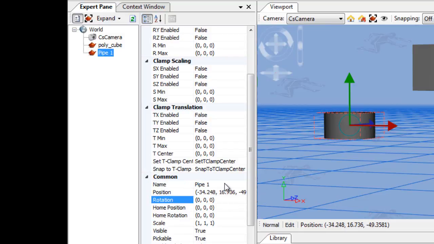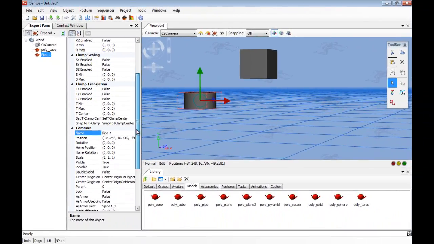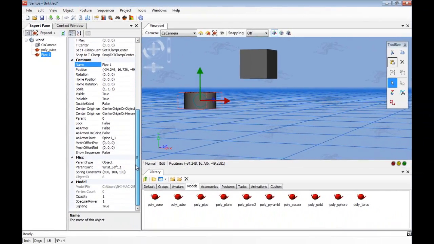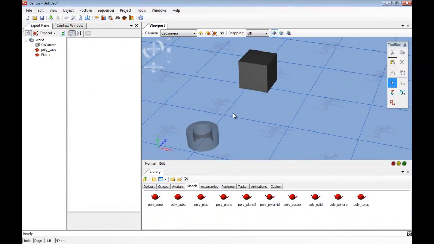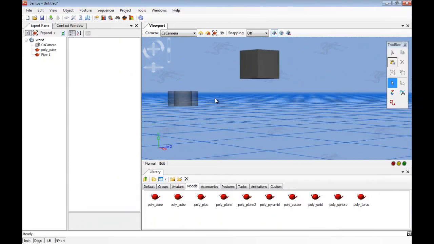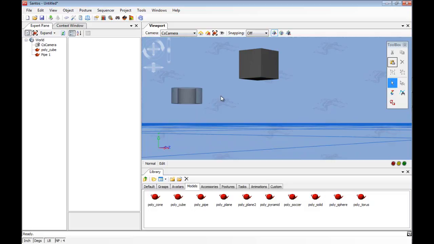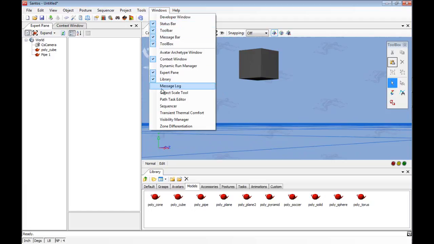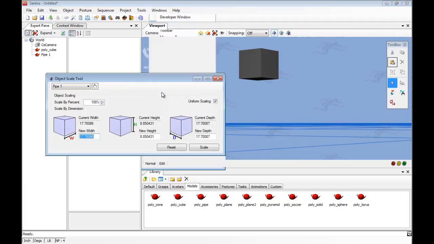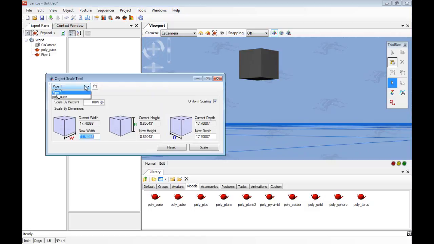Lastly, the opacity of the object can be reduced by changing the 1 next to the word opacity to any lower value. To change the object to an exact measurement, the Object Scale tool under the Windows tab can be used. The drop-down menu lets the user select the desired object to scale. And the new width, new height, and new depth can be inputted by the user and then scaled.